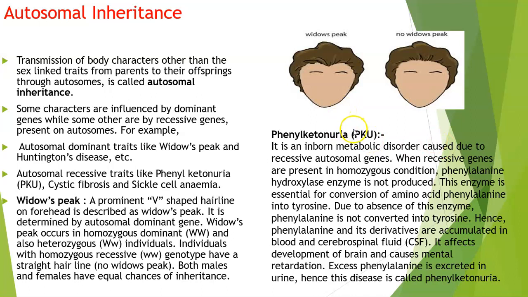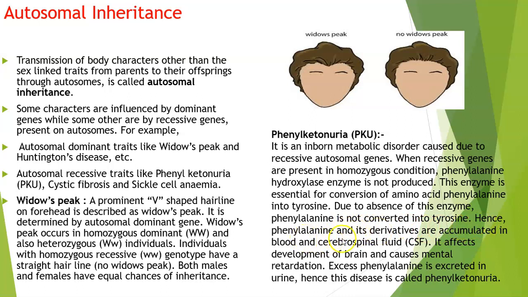Phenylketonuria, also called PKU, is an inborn metabolic disorder caused by recessive autosomal genes. When the recessive genes are present in homozygous condition, the phenylalanine hydroxylase enzyme is not produced. This enzyme is essential for conversion of the amino acid phenylalanine into tyrosine. Due to absence of this enzyme, phenylalanine is not converted into tyrosine.